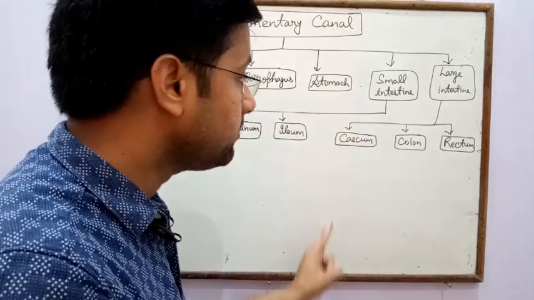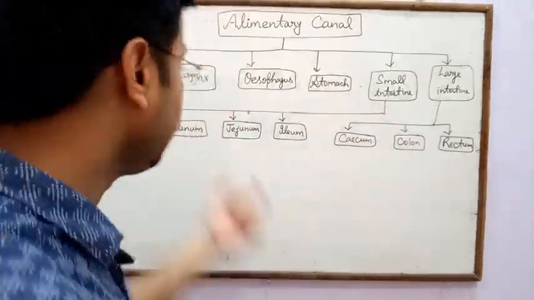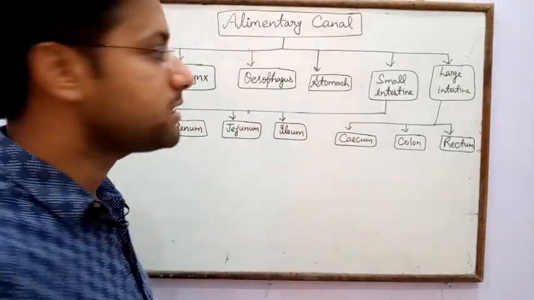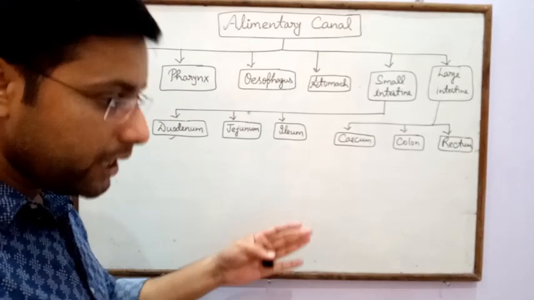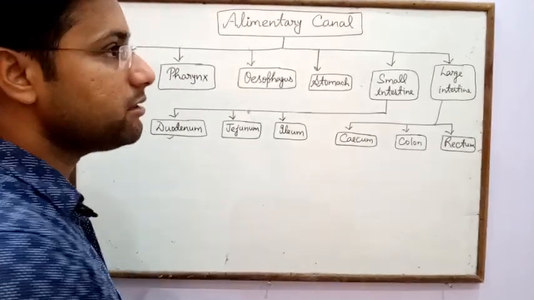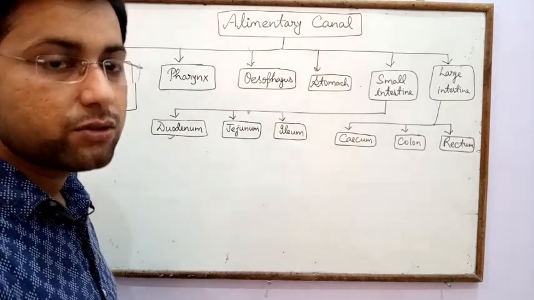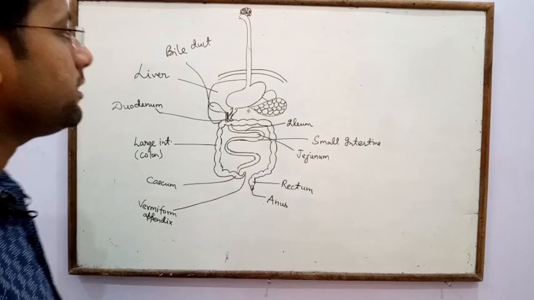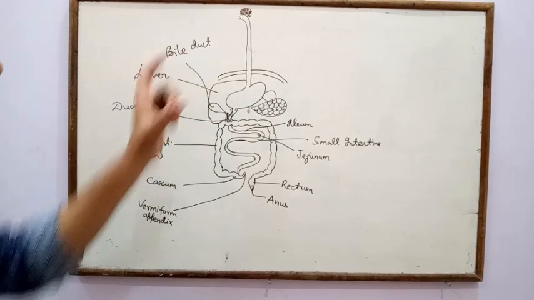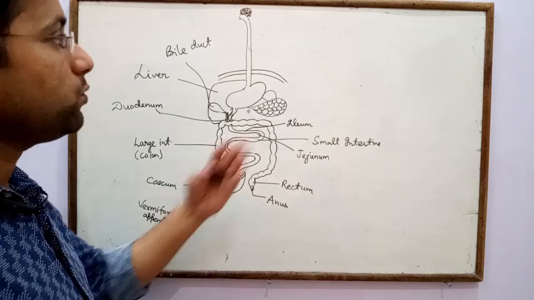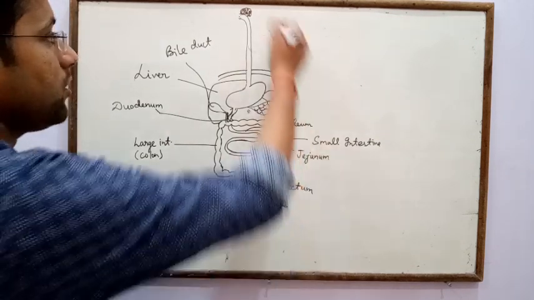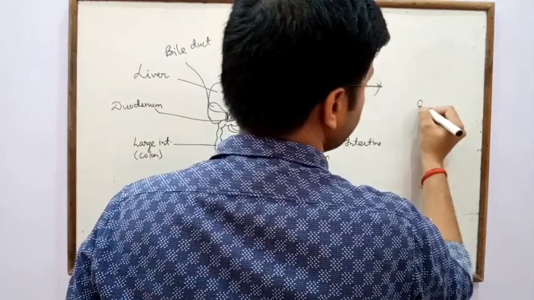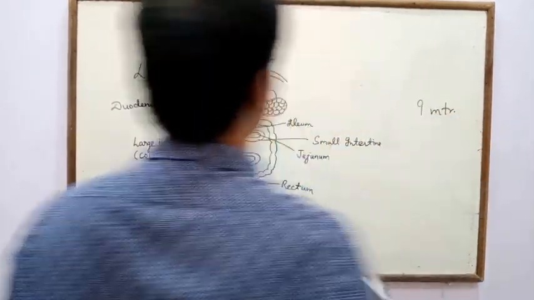Rectum, colon and cecum are the parts of large intestine, while duodenum, jejunum and ileum are the main parts of small intestine. Now we explain the digestion process with the help of a diagram. This is the diagram of the human digestive system. In the human digestive system, the total length of the alimentary canal, from mouth to anus, is 9 meters.